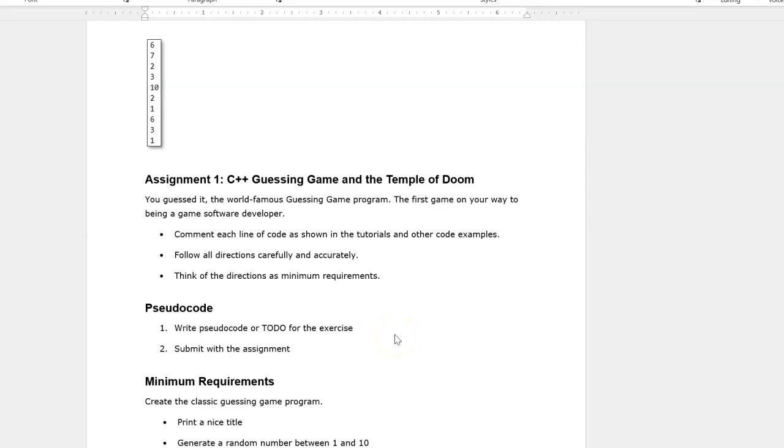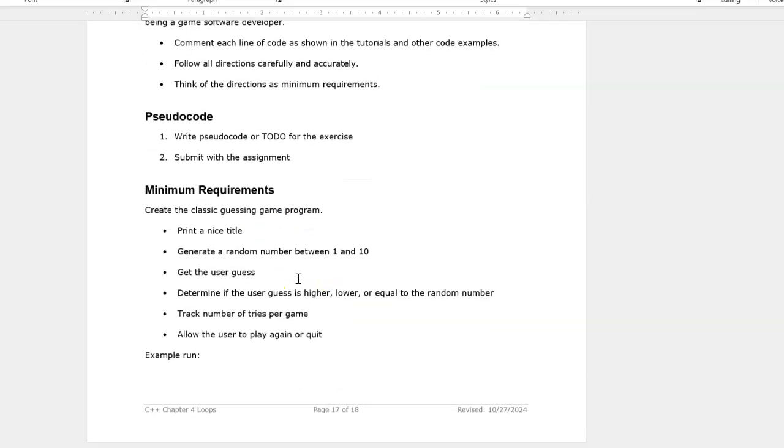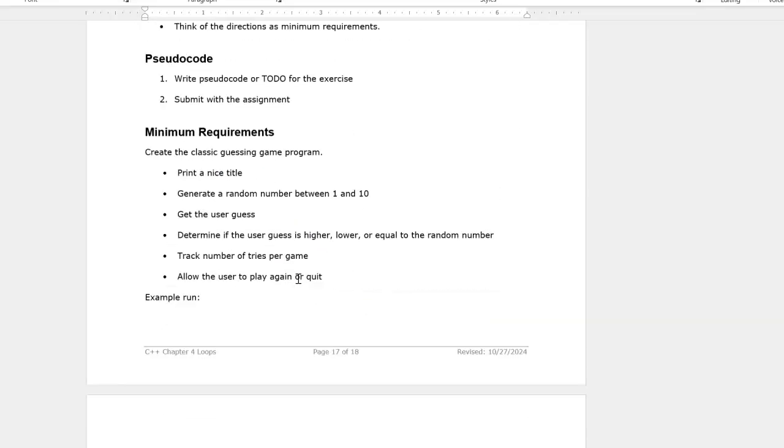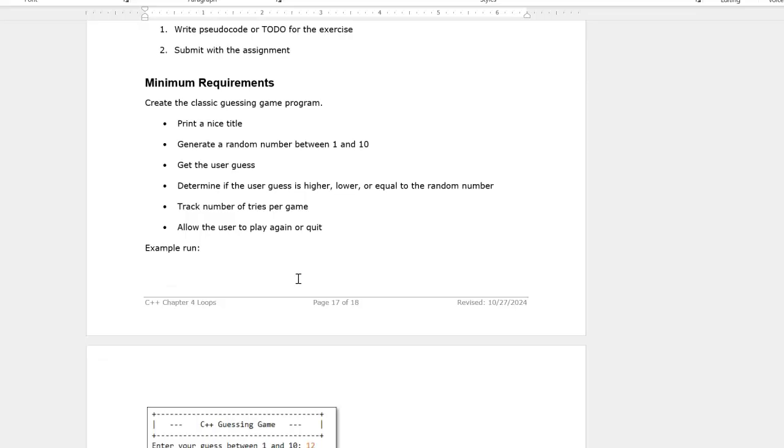Now, when I was writing this assignment, I don't remember when it was, 2 or 3 years ago, Indiana Jones and the Temple of Doom had just come out. So I thought, oh, let's make this a guessing game and the Temple of Doom. If you can't win the game, then apparently you fall into the Temple of Doom. I don't know. Anyway, we're going to take what we've learned here, and yes, we're going to do another guessing game program or some other program that you want that has something to do with loops and numbers and things. Anyway, that's a good one to do.